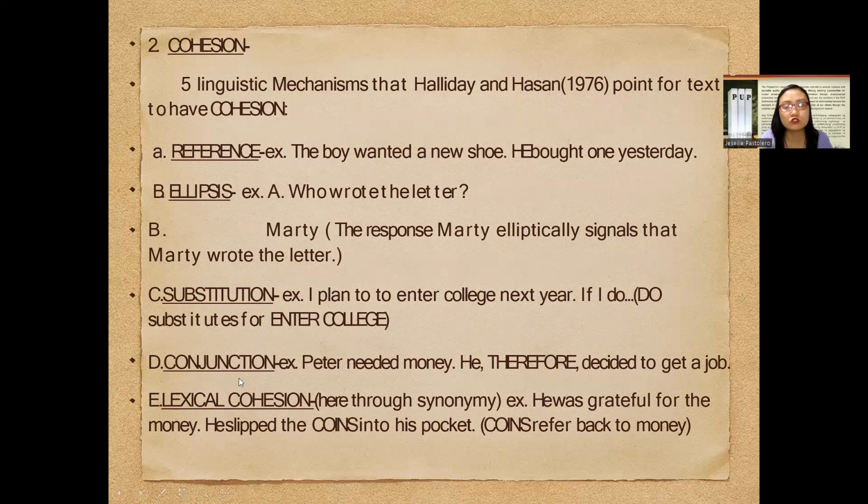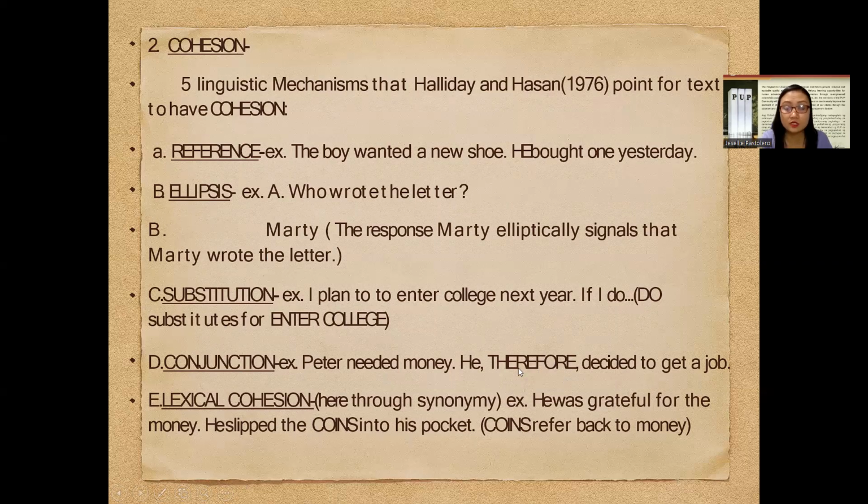Next is the conjunction. So this one is very famous and definitely it's already basic, because we know that the purpose of conjunction is to relate. So it serves as a glue, so definitely it falls under the idea of cohesion. In this example, Peter needed money. He therefore decided to get a job. The conjunction therefore here tells us that something is already in conclusion. Therefore he decided to get a job.